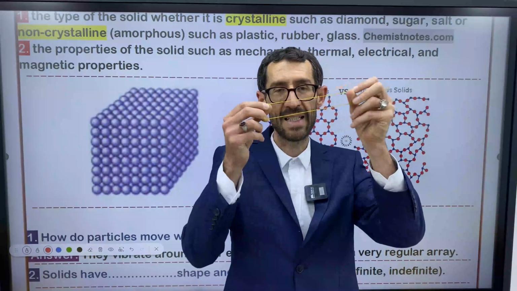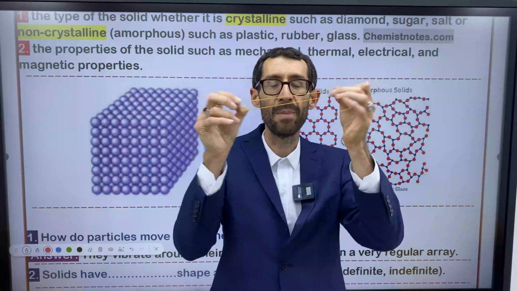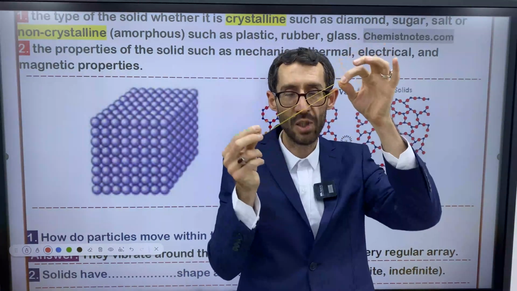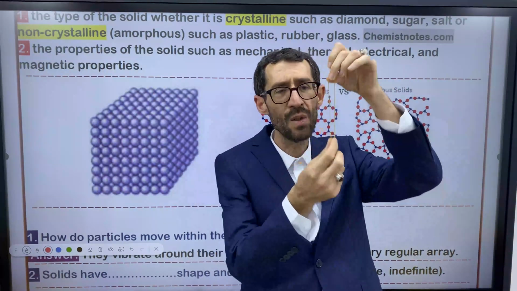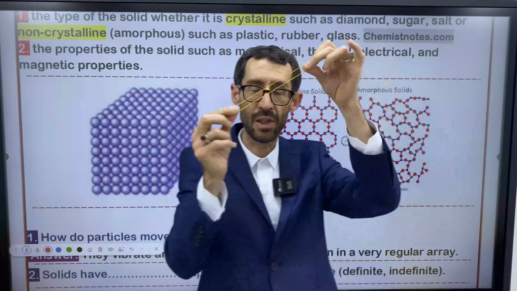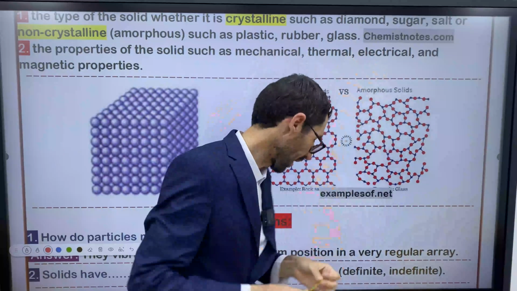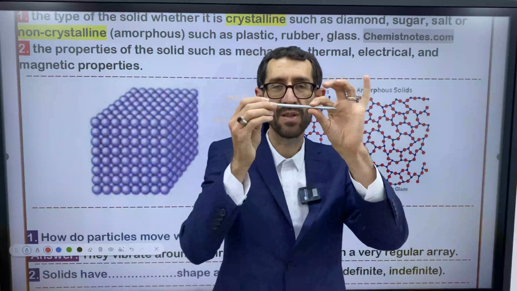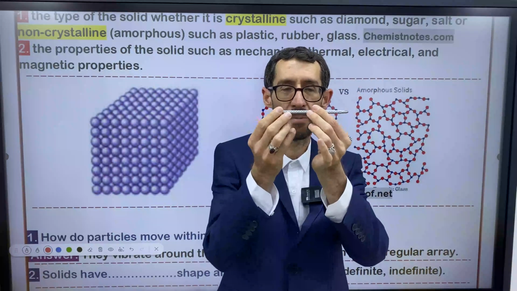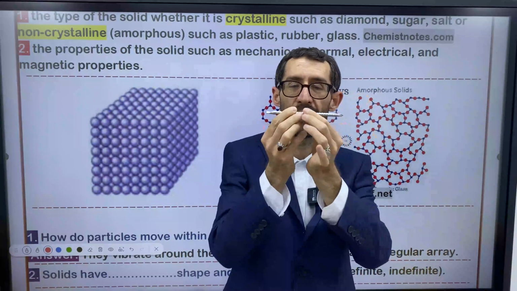For example, what's this? This is rubber. Is this rubber crystalline or non-crystalline? Is it amorphous or crystalline? This one is a non-crystalline or amorphous solid. One more thing: we have steel, let's say a screwdriver. We have a metal.